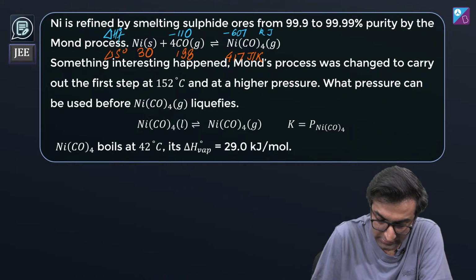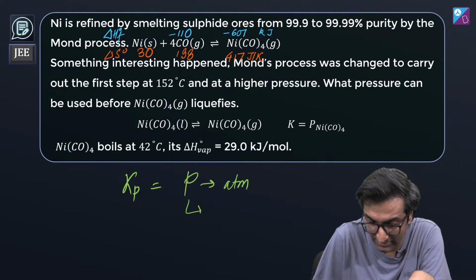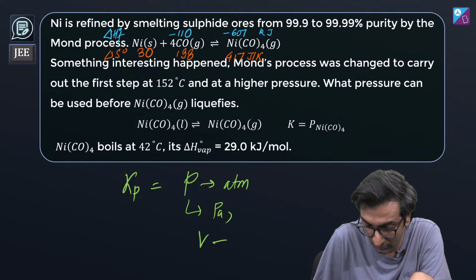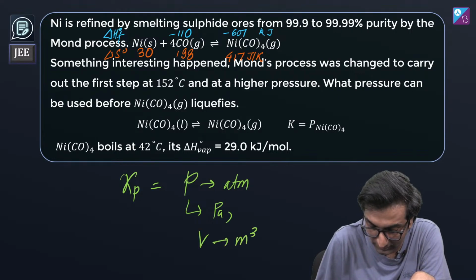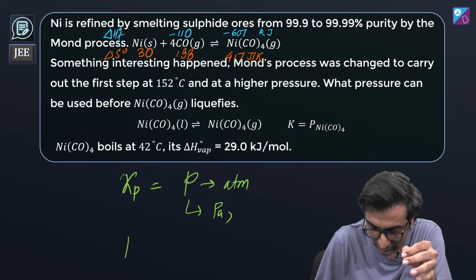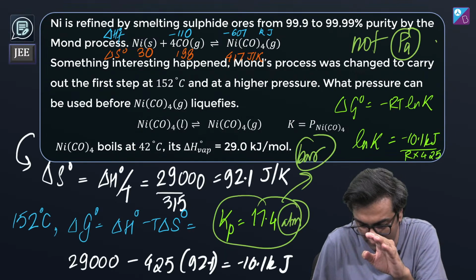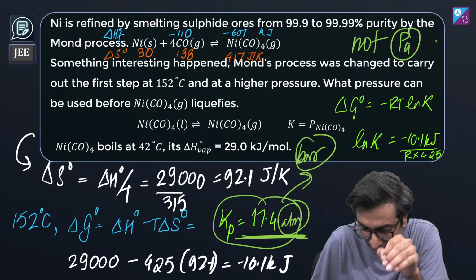Because when we calculate Kp, right? You take pressure in atmosphere. That's why. If you took pressure in Pascal and you took volume in meter cube, then it would be that way, right? But that's not how it works. When you take concentration for Kc, you use mole per liter. This is the reason I'm going right to the basics with this one. That's why this answer is in atmosphere.